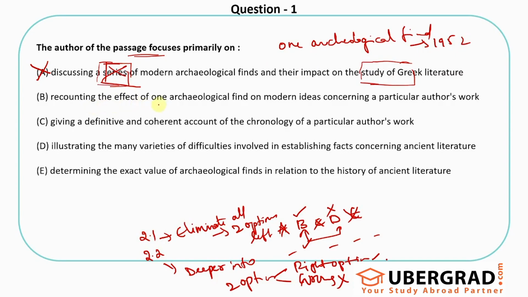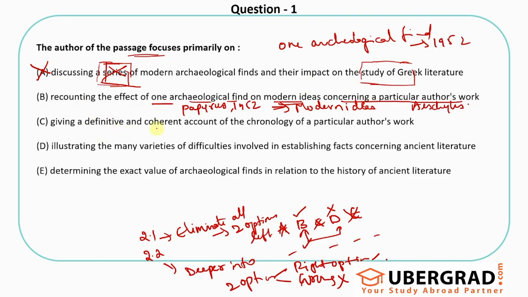Recounting the effect of one archaeological find, yeah, that's one archaeological find, and modern ideas concerning a particular author's work. So this seems a decent option. Yes, the passage focused on one archaeological find, the papyrus in 1952, and its impact on the modern ideas. You know how the scholars have judged the work and how some chronological criterion has been built and all of that. So some modern ideas concerning a particular author's work, the Aeschylus play that they're talking about. So this looks like a decent option, but I'll just keep that aside for now.